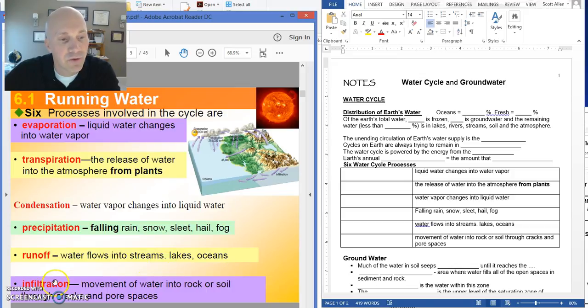All right, infiltration is another way that water can make it from the ground to another place, and that's when water sinks down into the soil. And that water can eventually, even though it's in the ground, still travel between the dirt particles and eventually make it to another place.